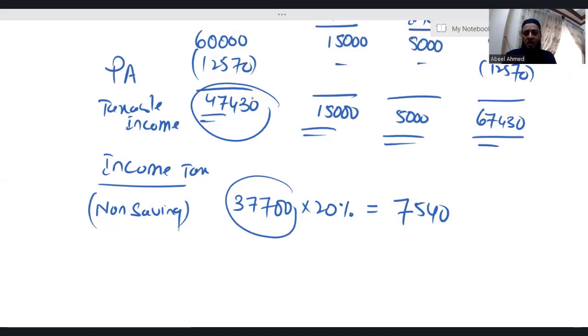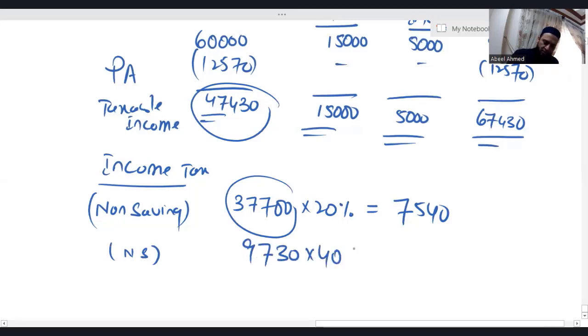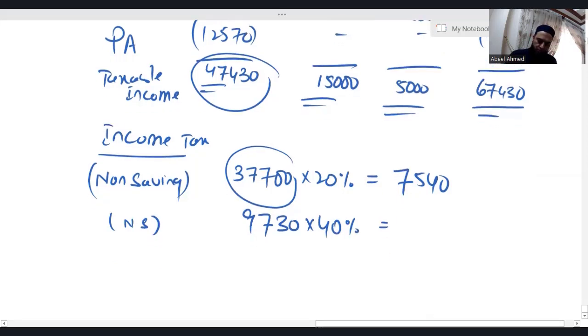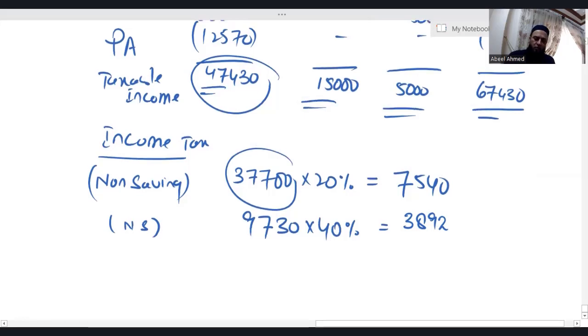Logically, this 9,730 falls in high rate band, where applicable tax rate is 40%. Again, right now we are on non-saving income, obviously. 9,730, applicable tax rate is 40%. Let me take 40% of this. 3892. Okay, now what? Now, obviously, we have to move towards saving income, interest income, as we have already decided.